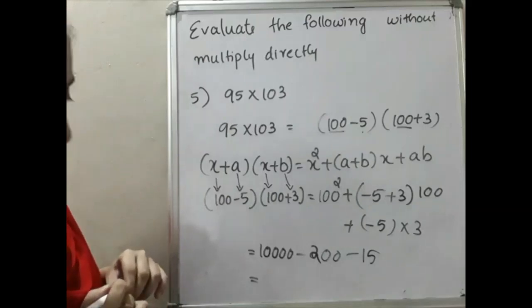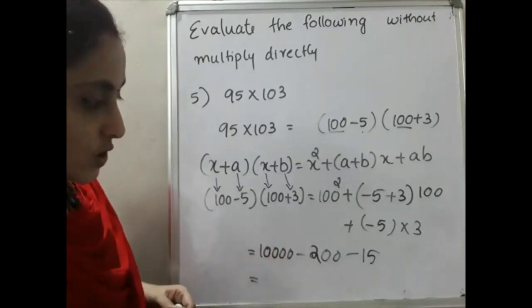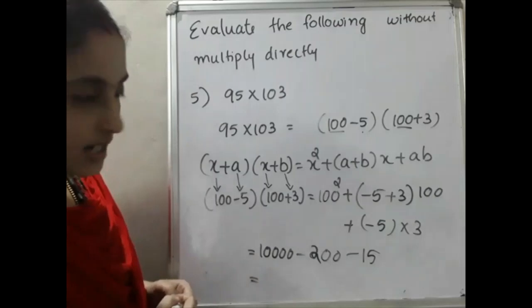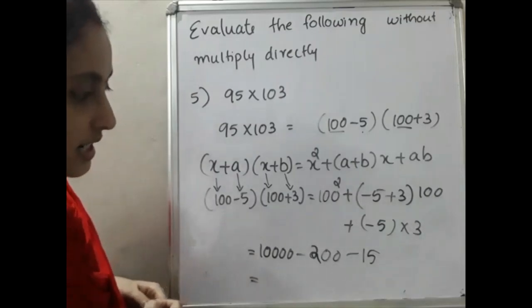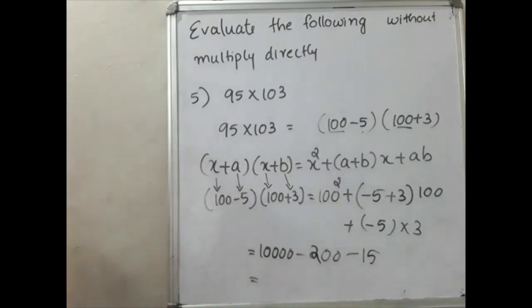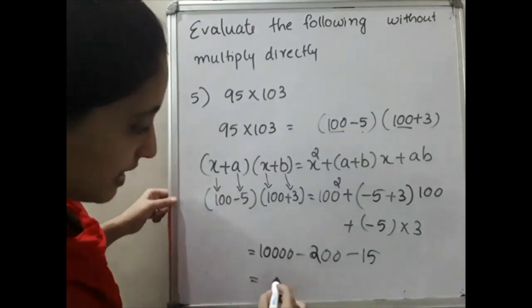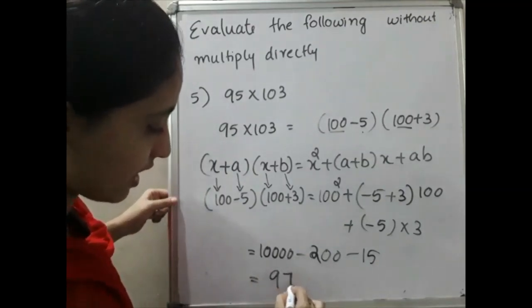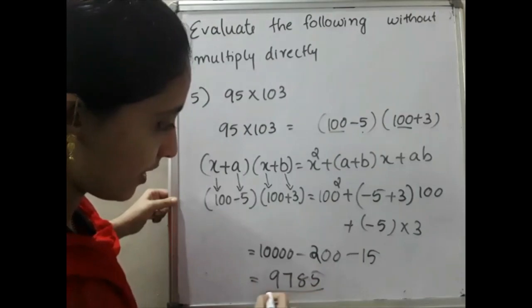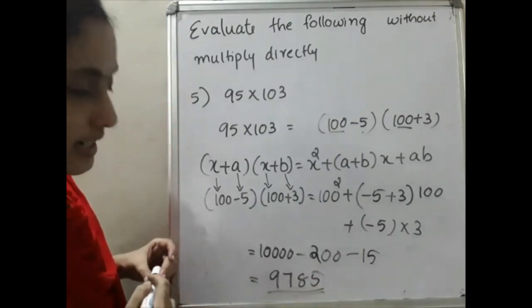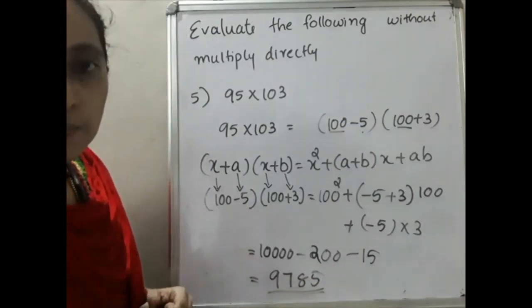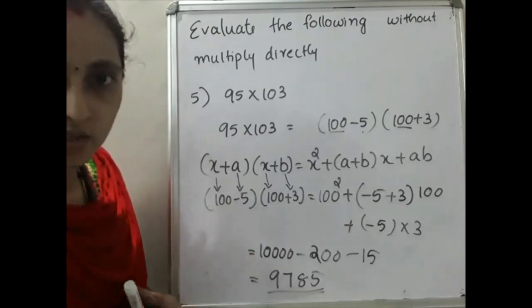Then can you say what is your answer? 10,000 minus 200 is 9,800. 9,800 minus 15 is 9,785. 9,785 will be your answer. Hope you clear these 5 questions.